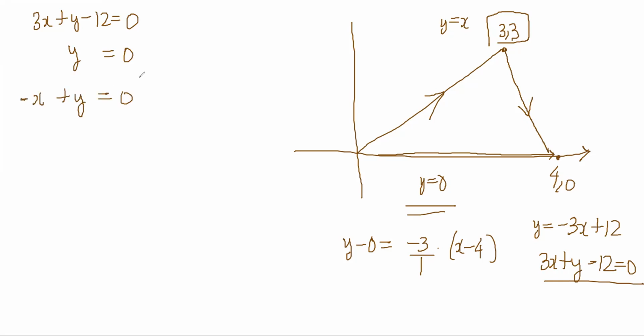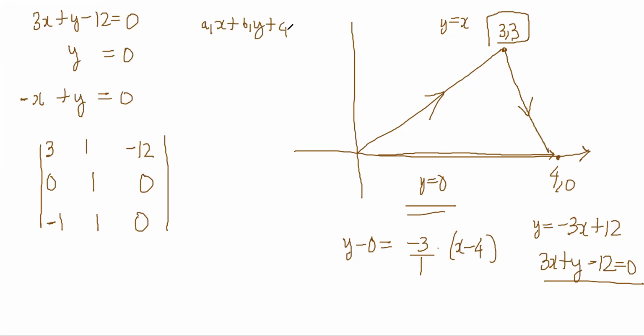So my determinant will become 3, 1, minus 12, 0, 1, 0, minus 1, 1, 0. Everyone understands how I'm making the determinant? I'm taking all the coefficients. I'm writing it in standard form and then taking coefficients. Don't make mistakes in taking coefficients, okay?